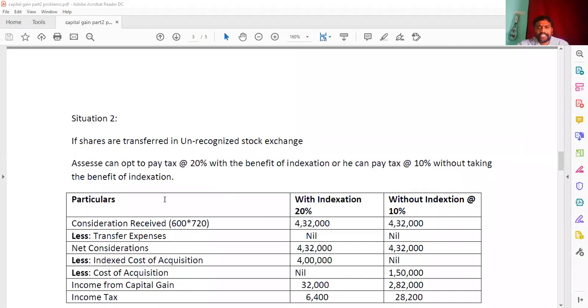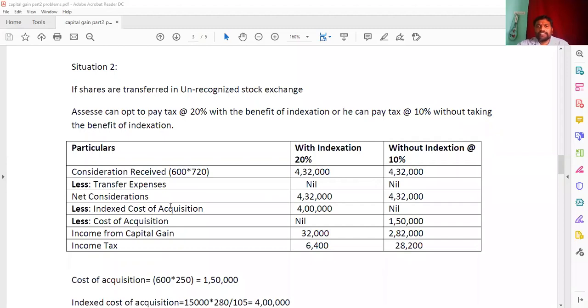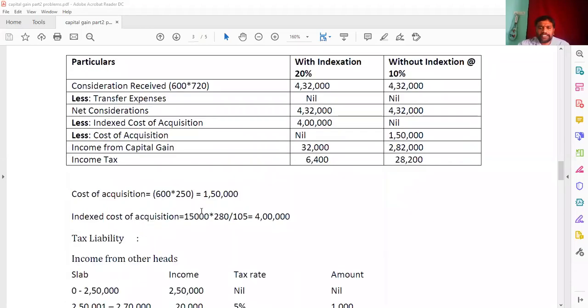Now see here, the consideration received in both cases, 6,000 into 720, that is 4,32,000. And the transfer expenses in both cases are nil. The net consideration becomes here 432, 432. And index cost of acquisition, here there is a small difference. Look at here. So the cost of acquisition 600 into 250, that will become here 1,50,000. When we are saying without indexation, we have to show here 1,50,000. When we are saying with indexation, these 1,50,000 we have to make with the index.